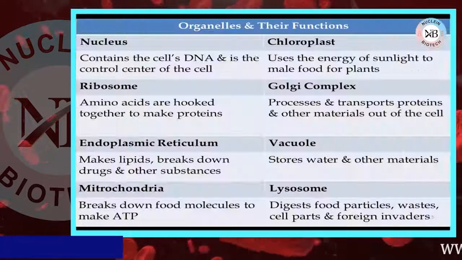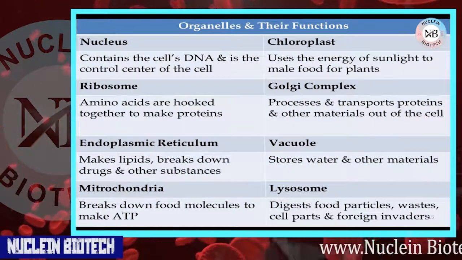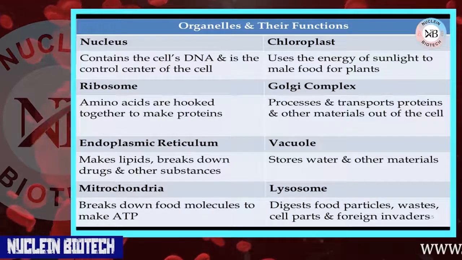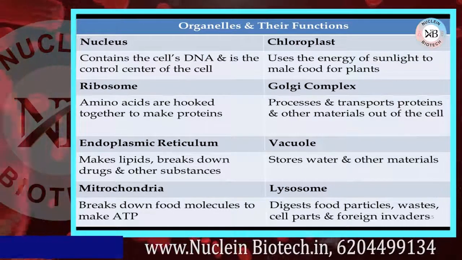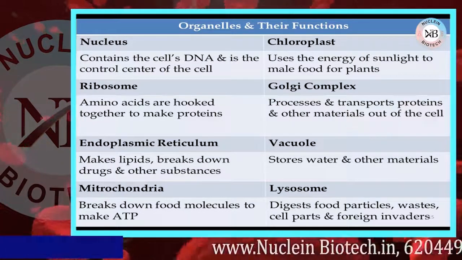Now here is the difference between animal cells and plant cells. Animal cells are round and curved, plant cells are square and boxy. Except for the cell wall and chloroplast, most organelles are found in both animal and plant cells as well.